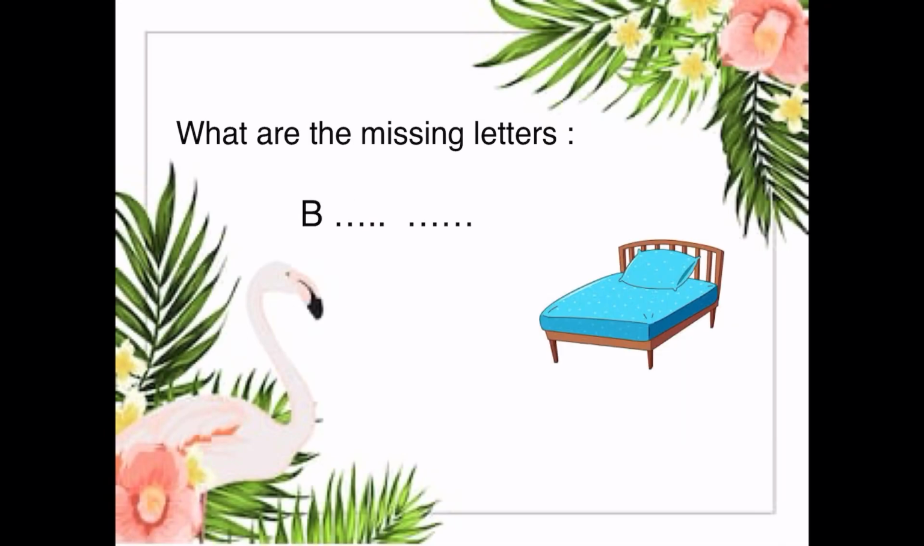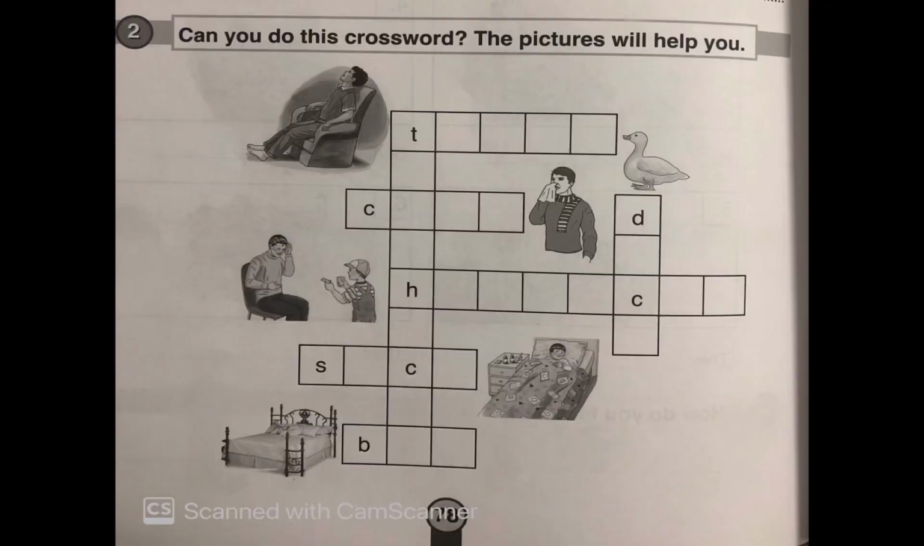And the last word here is, what is this first? It is a bed. Where can you see the beds? I can see beds in the bedroom. So the missing letters are E and D. So bed, B-E-D. Okay, now please can you open your book, page 78, and try to answer the last exercise.